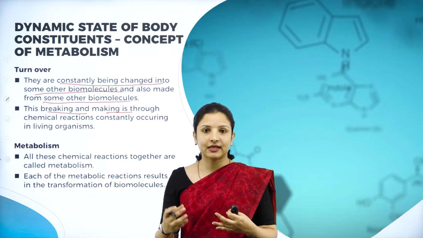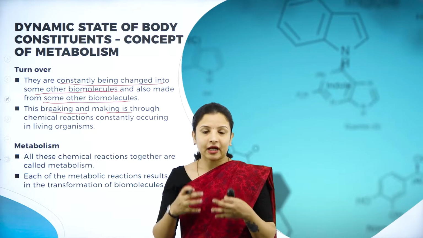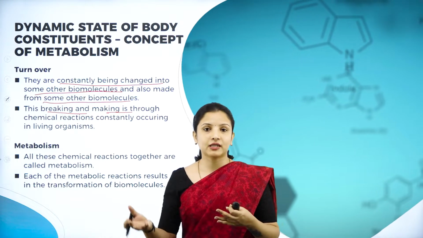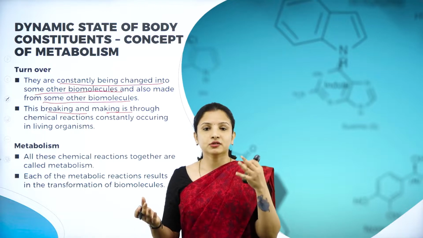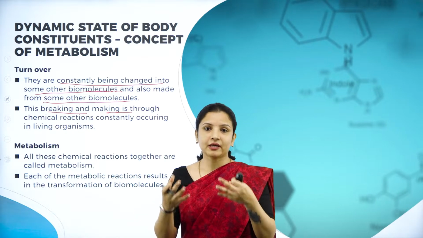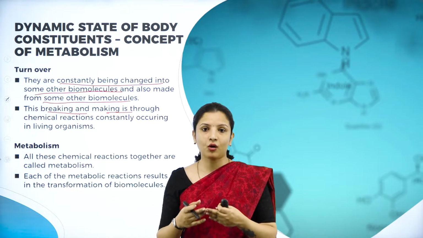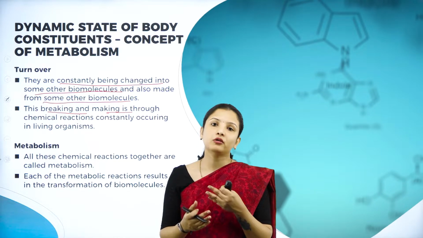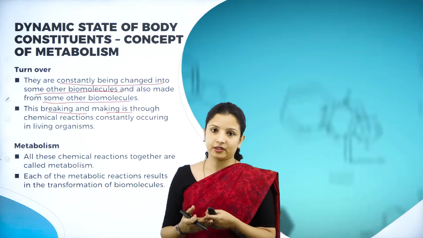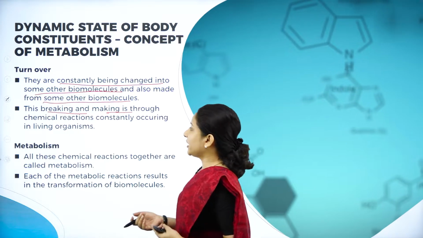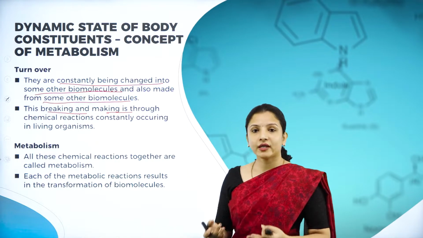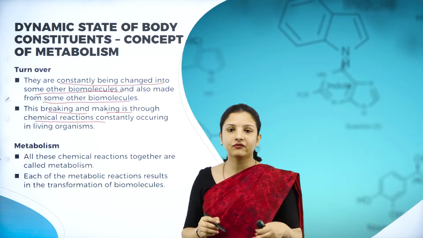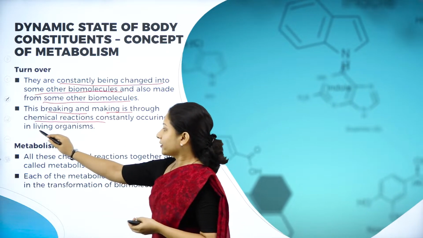Only if that enzyme comes and acts in that particular reaction or metabolic pathway, then that biological activity will take place smoothly. So when that enzyme acts on a particular chemical compound, it can either lead to breaking of that compound or it can lead to the making up of that compound. So this breaking and making is through various chemical reactions that occur constantly and every day in living organisms.